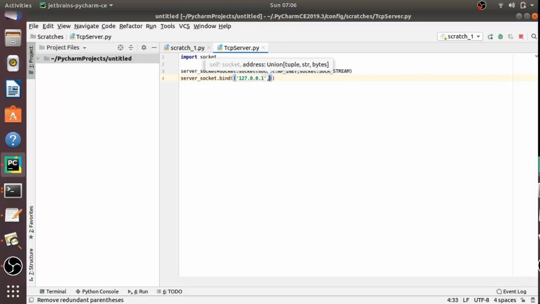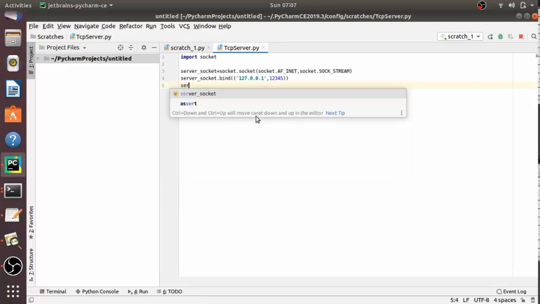That's why I am passing 127.0.0.1 and a port number. As we have seen in the previous videos, the port should be an integer ranging from 1 to 65535, right? And also 0 is reserved. So let's suppose I am using port number 12345 which is in this range.